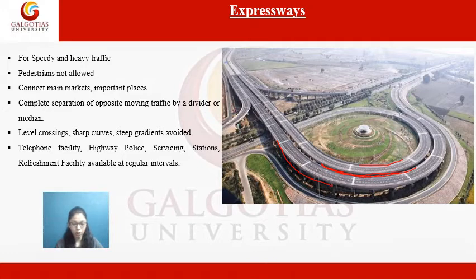Then the Mumbai-Pune Expressway is also one of India's first six-lane concrete high-speed access-controlled toll expressways, 94.5 kilometers. Then the Yamuna Expressway, which is very close to our university, is 165 kilometers in length as of 2012.